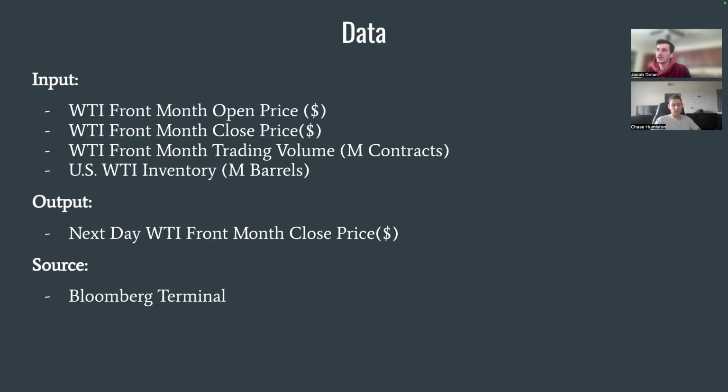The data that we collected came from Bloomberg Terminal because all three of us are financial mathematics students here. So we figured we'd get some practice doing this like we would in industry. So we got the front month open price, the front month close price, the trading volume, and those are all daily data. And then we got the last known inventory in millions of barrels, which is weekly data. And we're aiming to predict the next day front month close price.